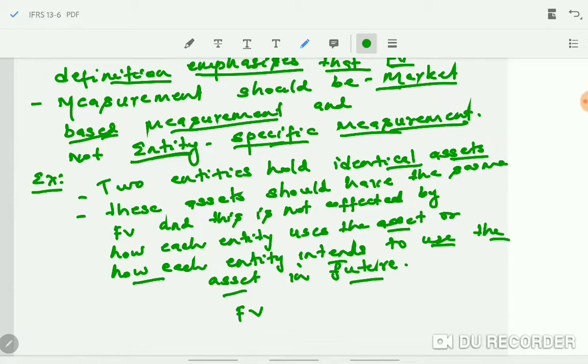Because of that, the fair value may differ. So they are telling us we should not look from the entity's point of view when we measure the fair value. We should only look from the market participants' point of view.